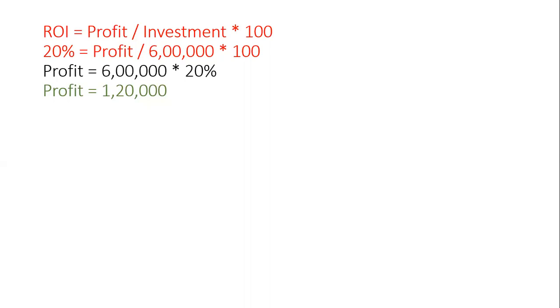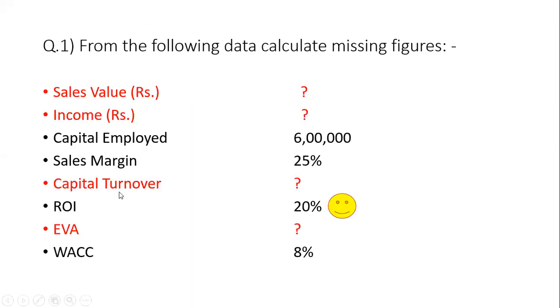Multiplying ROI with investment, you will get the income. So we started from this point. We started from here because ROI was given and capital employed was also given. We cross multiplied this, 6 lakh into 20%, and you get income.